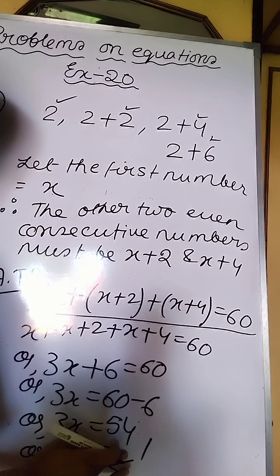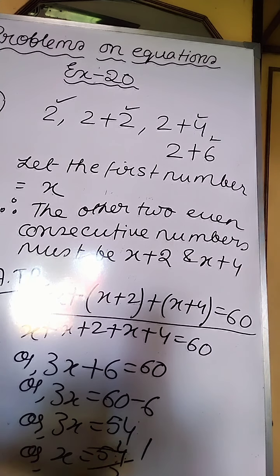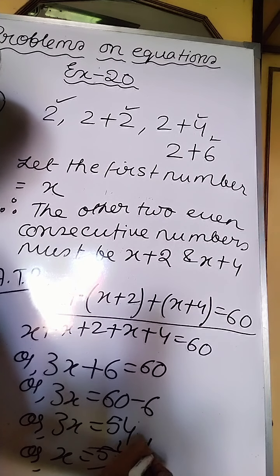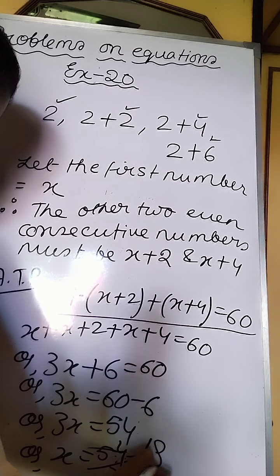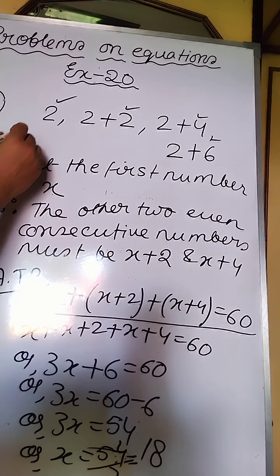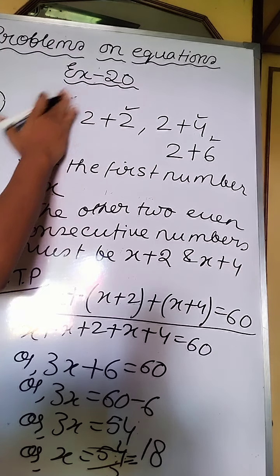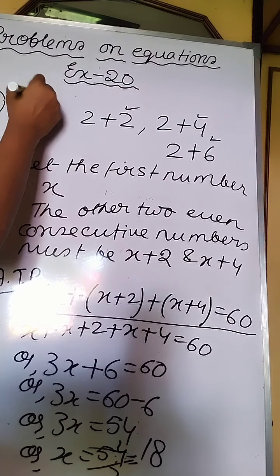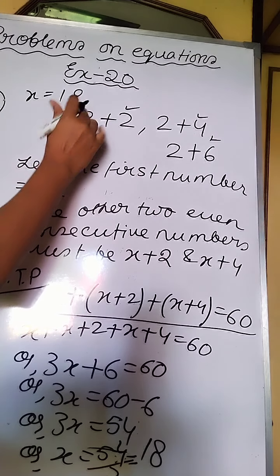54 by 3: 3 fives are 15, and 24 remains. 3 eights are 24. So 18 is the first consecutive even number, because x equals 18. So the first number is 18.